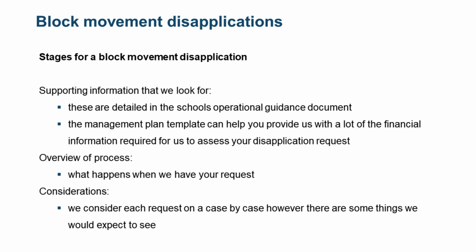We look for strong evidence of a marked and recent transfer of financial responsibility for children with high needs from the schools block to the high needs block. So, for example, through a significant increase in permanent exclusions requiring the local authority to make more alternative provision, or maybe there's been a significant increase in the proportion of children with EHCPs which have been placed in specialist settings rather than mainstream schools.